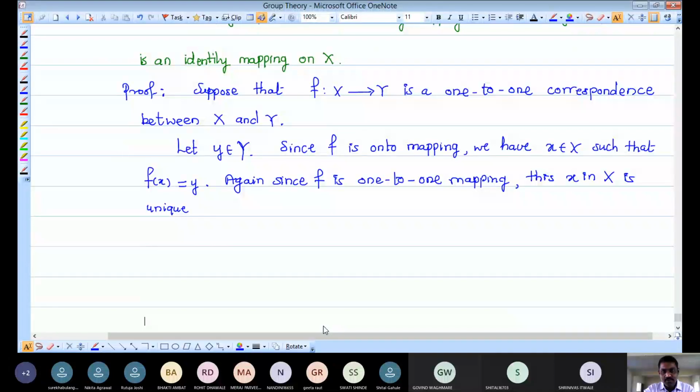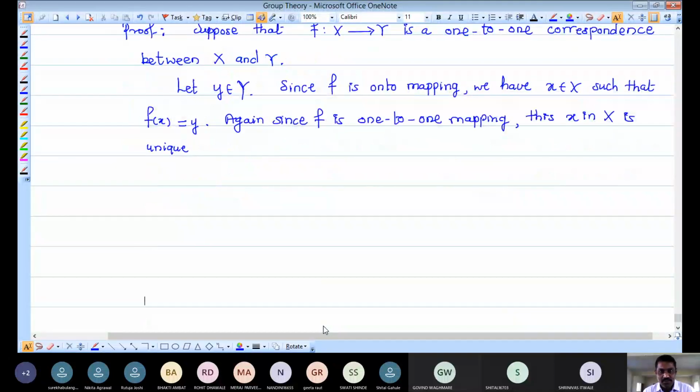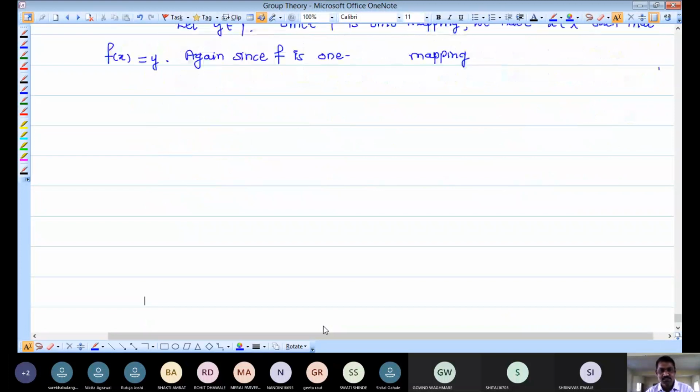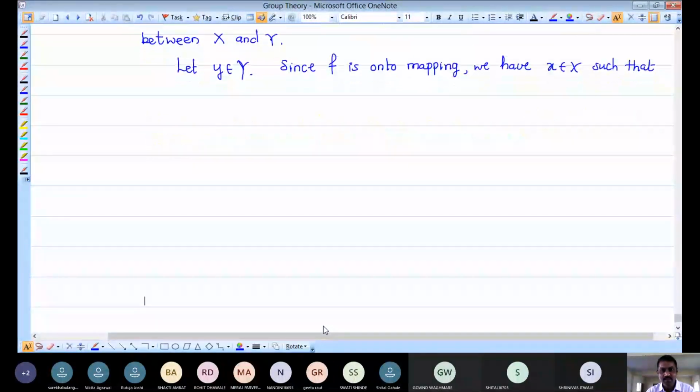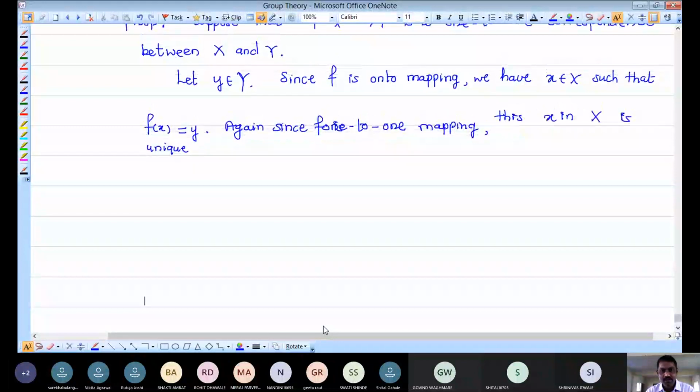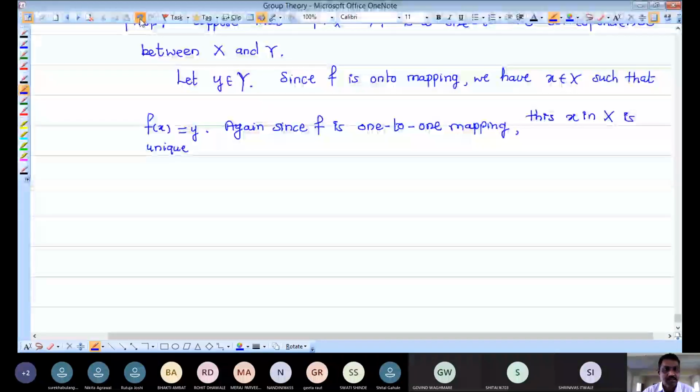Now for given F, which is a one-to-one correspondence between X and Y, or a one-to-one and onto mapping from X to Y, I am trying to find another mapping.